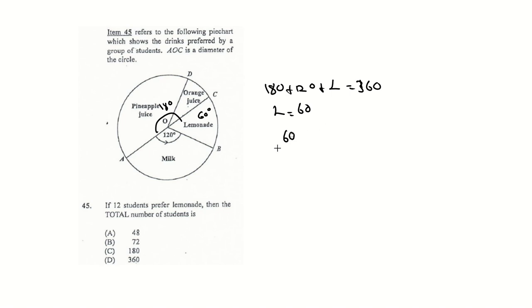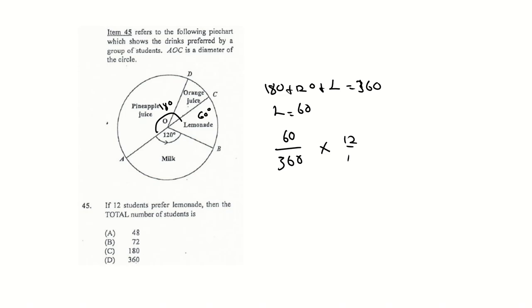That is 60 over 360, which is 1/6. Oh, no, they're asking for the total.